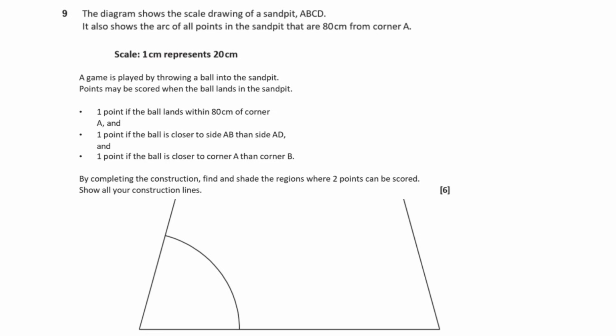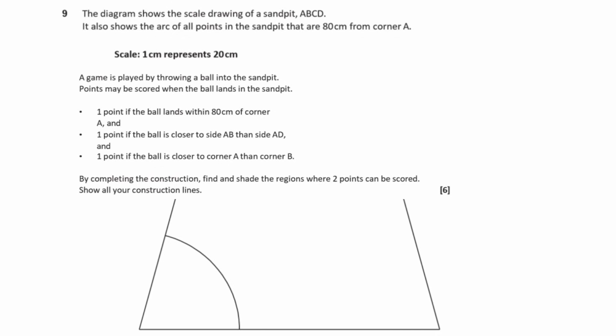Question 9. The diagram shows the scale drawing of a sandpit ABCD. It also shows the arc of all points in the sandpit that are 80 centimetres from the corner A. We're told that the scale of 1 centimetre represents 20 centimetres. A game is played by throwing a ball into the sandpit.